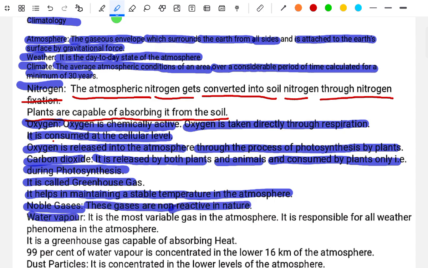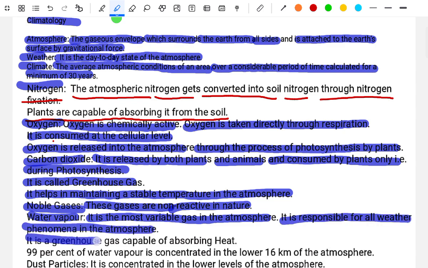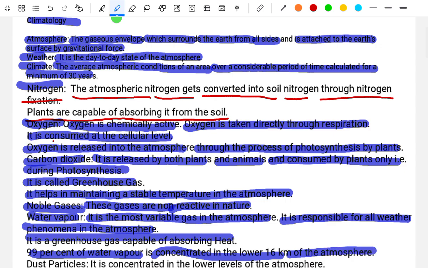Water vapor. It is the most variable gas in the atmosphere. It is responsible for all weather phenomena in the atmosphere. It is a gaseous greenhouse gas capable of absorbing heat. 90% of the vapor is concentrated in the lower 6 kilometers of the atmosphere.